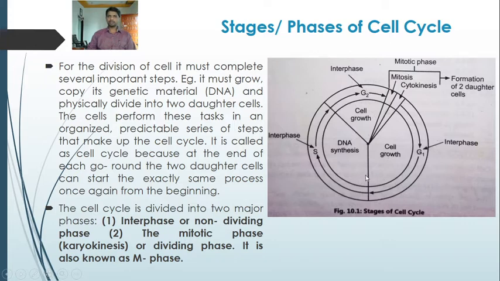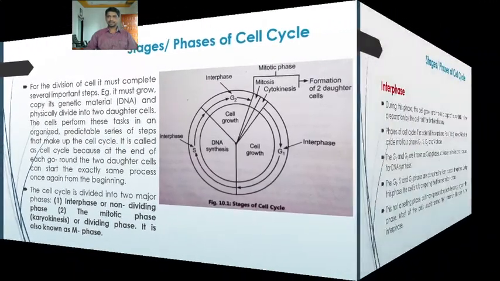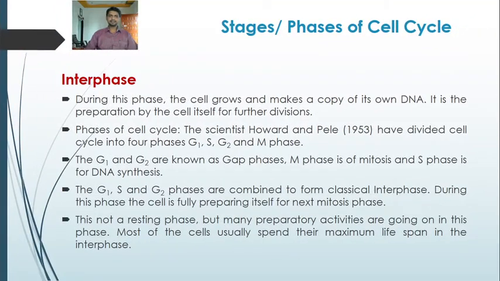One by one we are going to discuss in detail these phases of the cell cycle. The cell cycle is divided into two major phases, interphase and M phase. The first phase that we are going to study is the interphase. During this phase, the cell grows and makes a copy of its own DNA. So cell growth and DNA replication take place in the interphase. It is the preparation by the cell itself for further divisions. The cell prepares for DNA synthesis and also for the M phase during interphase.